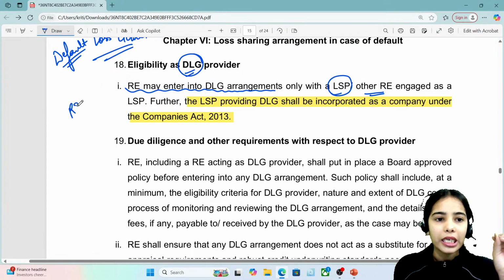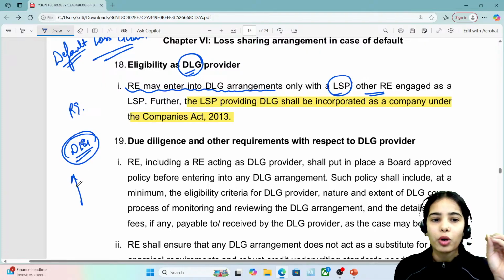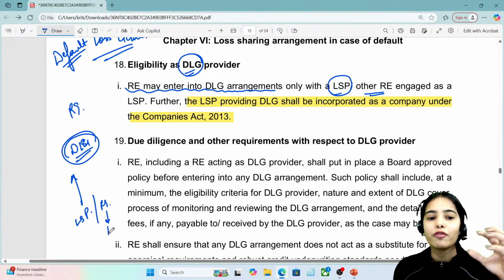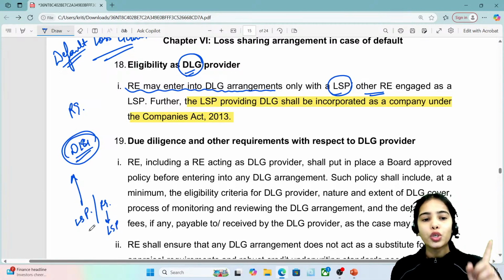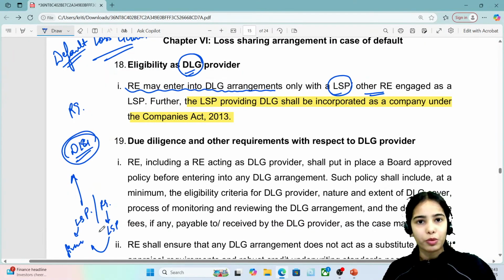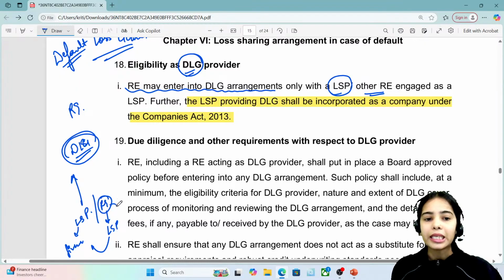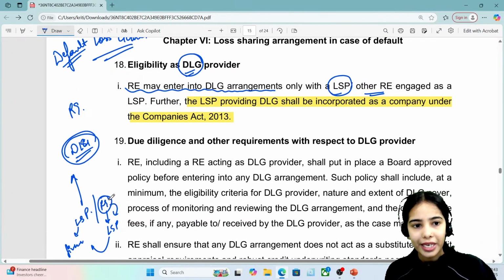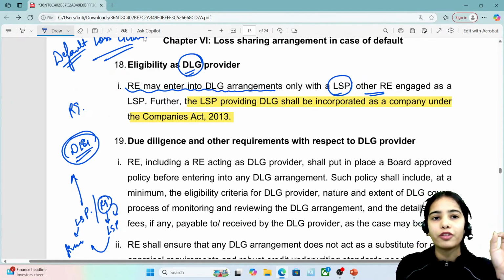So usually the lending service providers are the fintech companies, but some NBFCs can also work as lending service providers. Such a regulated entity working as the lending service provider can provide the default loss guarantee.